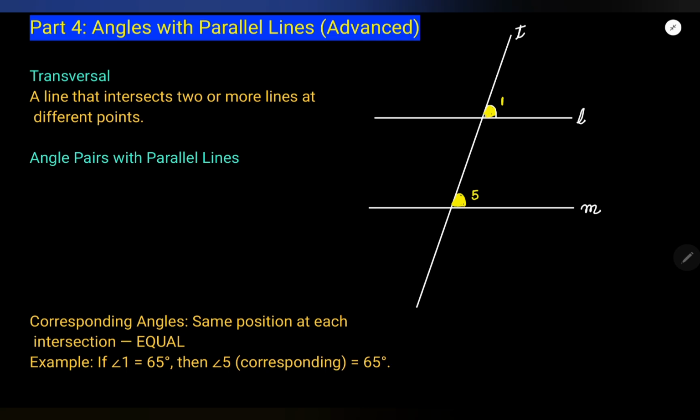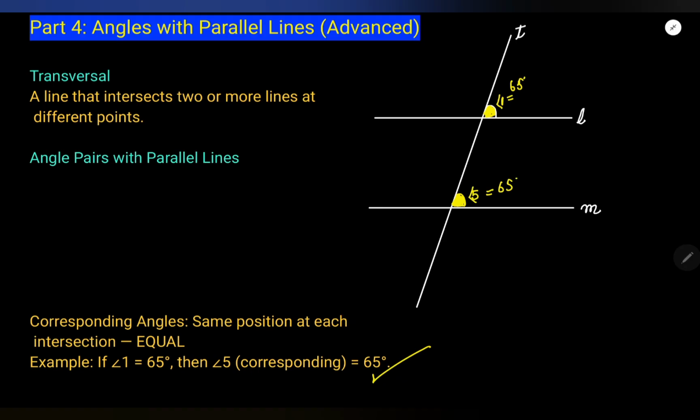They have the same corresponding position. They are on the same position, so they will always be equal. Suppose I say 1 is 65, then 5 is also 65. They are called corresponding angles. Angle 1 and angle 5 are known as corresponding angles.